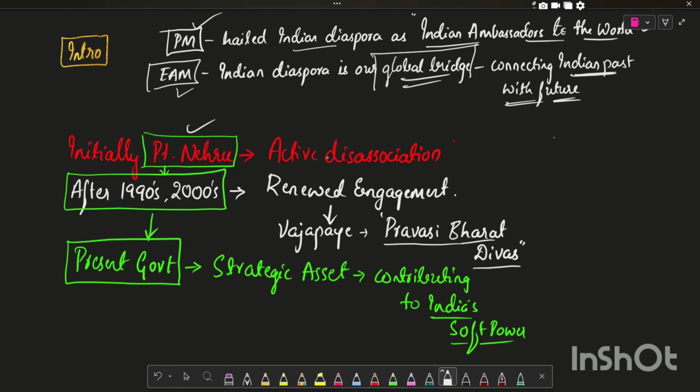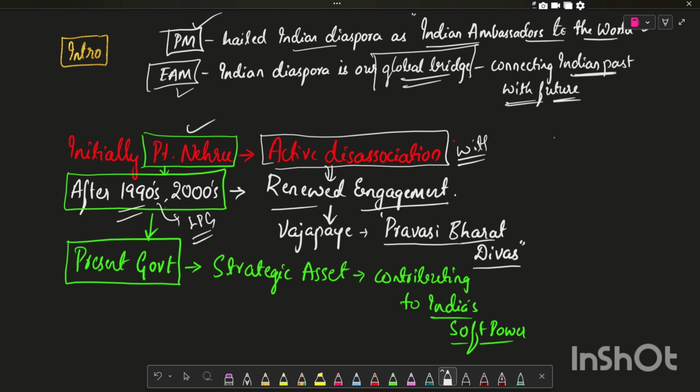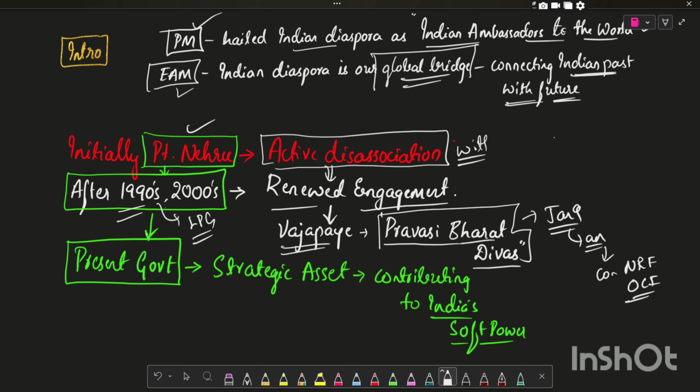Initially, Pandit Nehru's government held the policy of active disassociation with the diaspora. But in 1990s, that is post LPG reforms, the active disassociation policy shifted to renewed engagement, where Honorable former Prime Minister Vajpayee started Pravasi Bharatiya Divas, that is held in January 9. This is the annual summit where Indian government recognizes the contributions of NRIs and OCIs, that is overseas citizen of India. And the present government's approach towards the Indian diaspora is used as a strategic asset which contributes to the India's soft power.